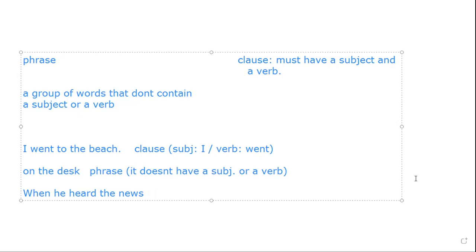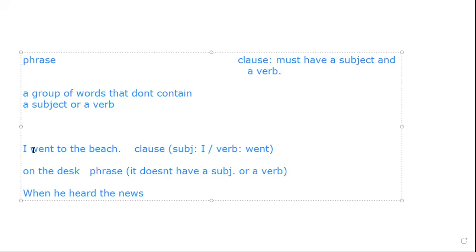Okay. So, did you hear me explain the difference between a phrase and a clause? Okay, so a phrase is a group of words that do not have a subject or a verb. So you have to look at the group of words. If you see that it does not have a subject or a verb, then you're dealing with a phrase. If the group of words that you're dealing with, like for example, I went to the beach, Warda has identified that as a clause because a clause has a subject and a verb.